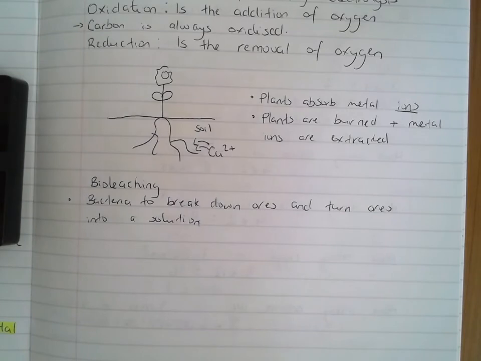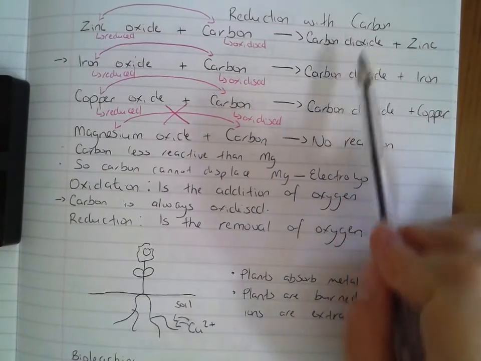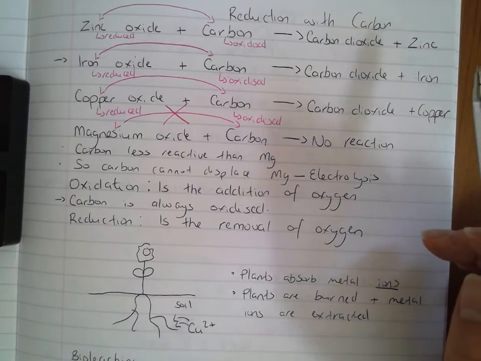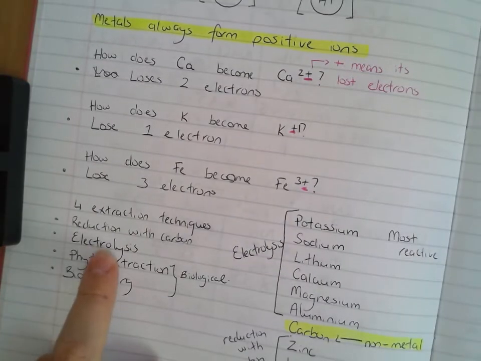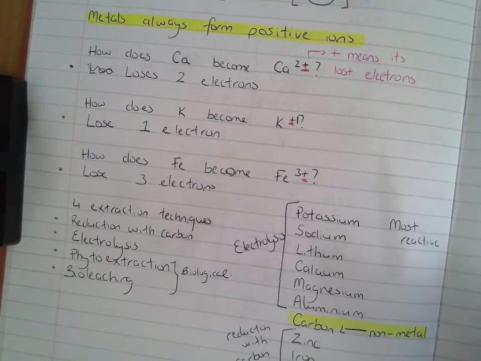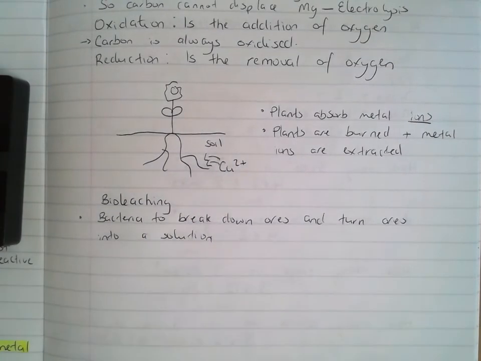All of these extraction techniques have kind of advantages and disadvantages. If we look at reduction with carbon first, you're producing carbon dioxide every single time. Carbon dioxide is not good for the environment, okay? It causes global warming. With electrolysis, you need electricity, and you need large amounts of electricity, which costs lots of money to generate. With your phytoextraction and your bioleaching, these processes are really slow. And bioleaching in particular releases lots of toxic gases to the environment. So all of these extraction techniques cost money. They're not particularly good for the environment.